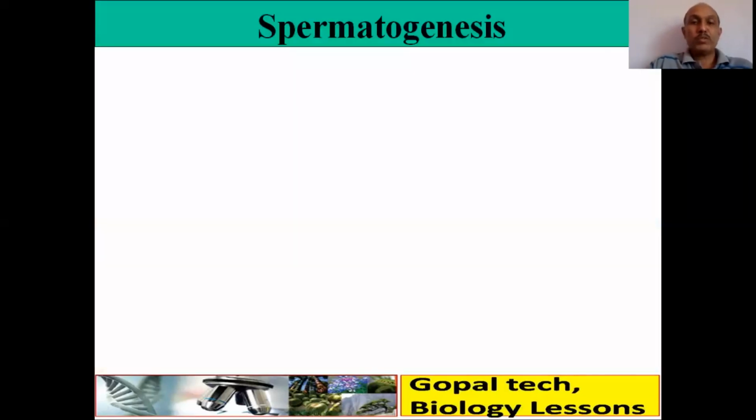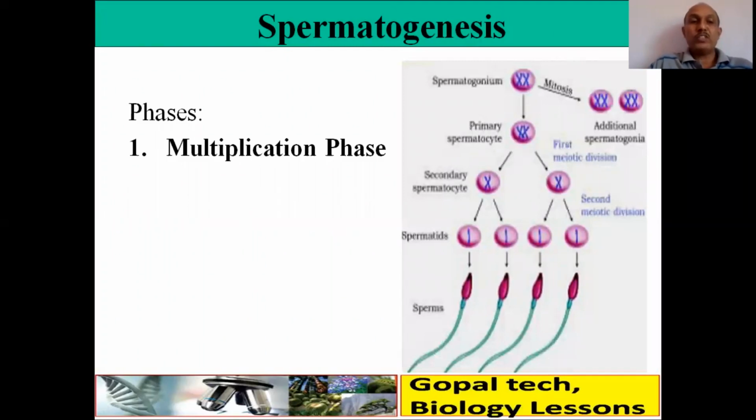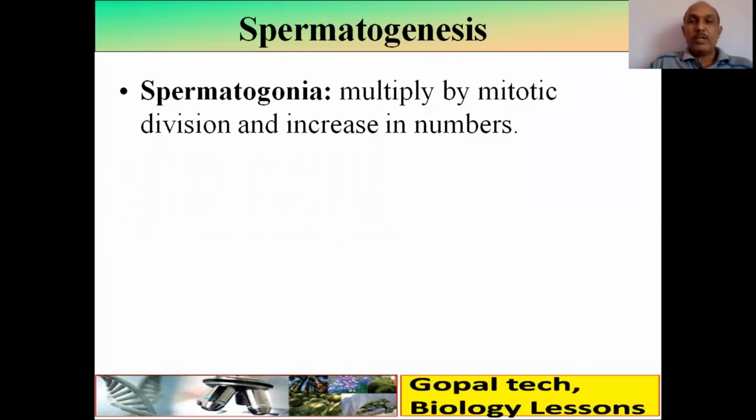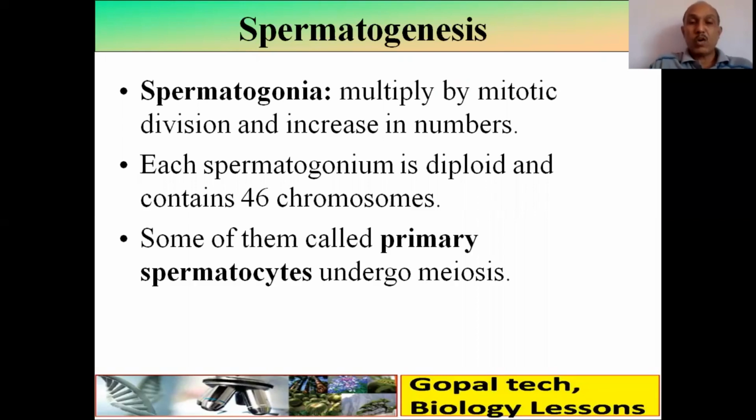Now, first spermatogenesis. There are four phases: multiplication phase, growth phase, maturation phase, and spermiogenesis phase. One by one. Multiply by mitotic division and increase in number, that is spermatogonia. Each spermatogonium is diploid and contains 46 chromosomes. Some of them called primary spermatocytes undergo meiosis. That is during growth phase.